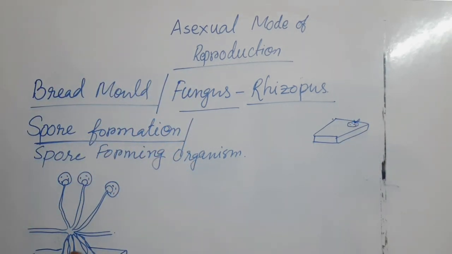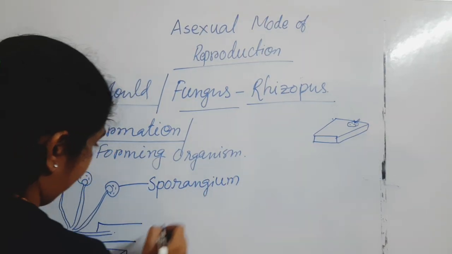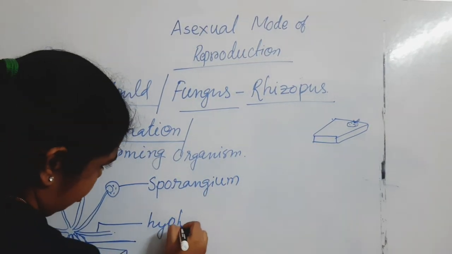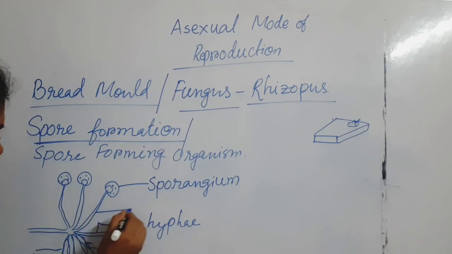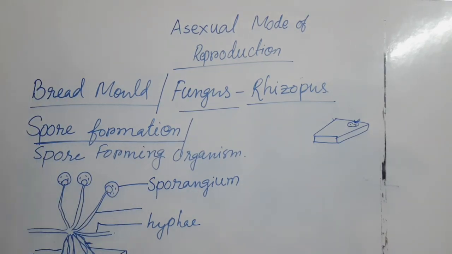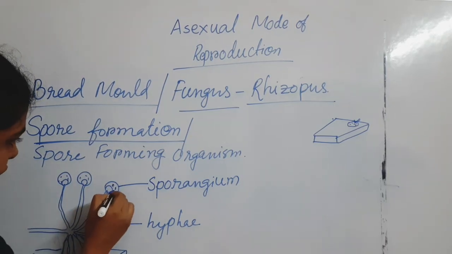So what happened? First, it has a hypha, and it has a sporangium. That is also known as the sporangiophore because it is holding the sporangium. Initially it is a different color, but whenever the spore is going to mature, the color is also going to change. And after a certain time, what happened?